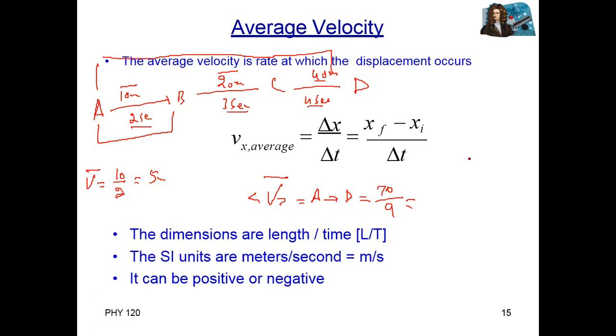So 70 divided by 9 equal to 7.78. So we can say 7.78 is the average velocity, in meter per second. One another thing, dimension. What is dimension? Anyone, any idea about dimension?